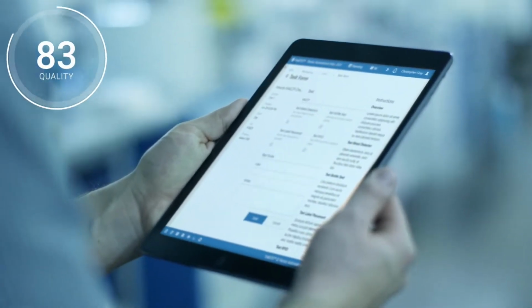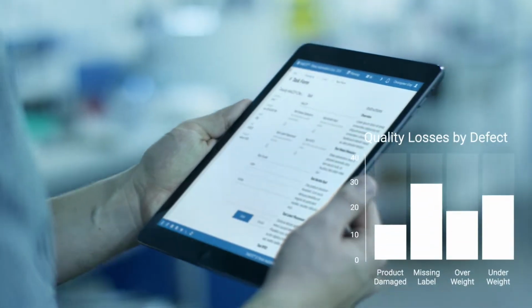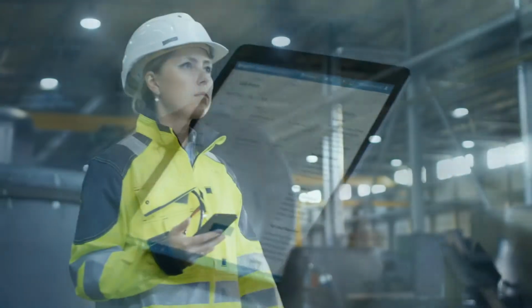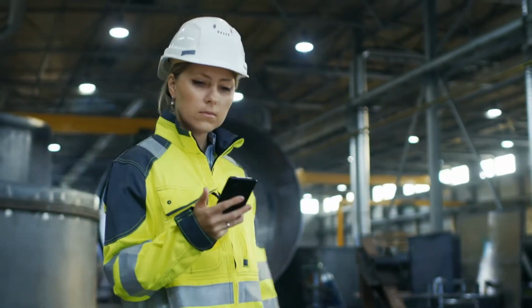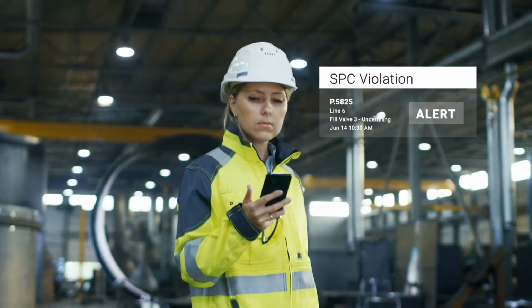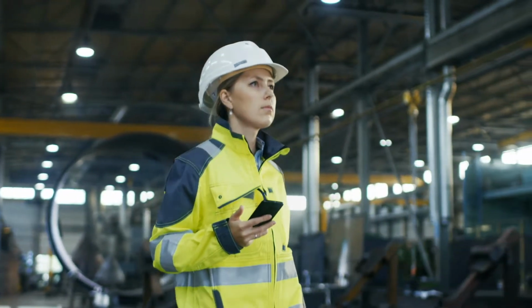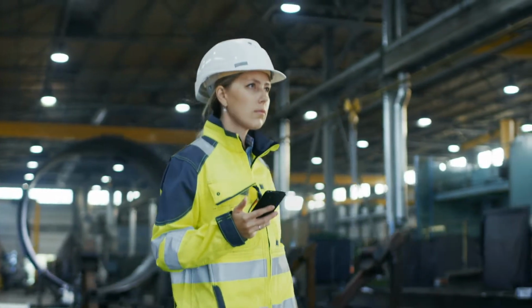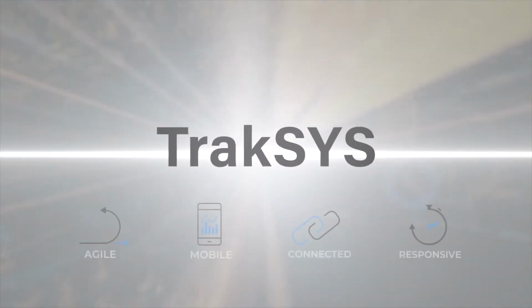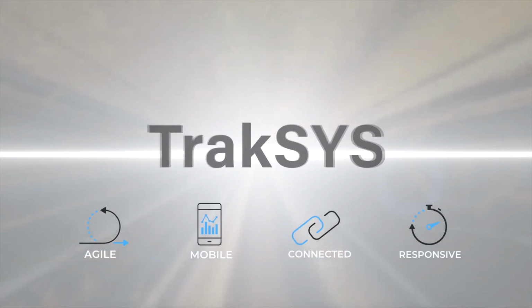Use TrakSYS to manage all aspects of quality. Assign resources, create schedules, identify root causes, generate real-time notifications, manage corrective actions, and maintain comprehensive electronic records. TrakSYS will help you to establish a highly effective strategy to measurably improve your overall quality and profitability. TrakSYS, empowering your digital transformation.